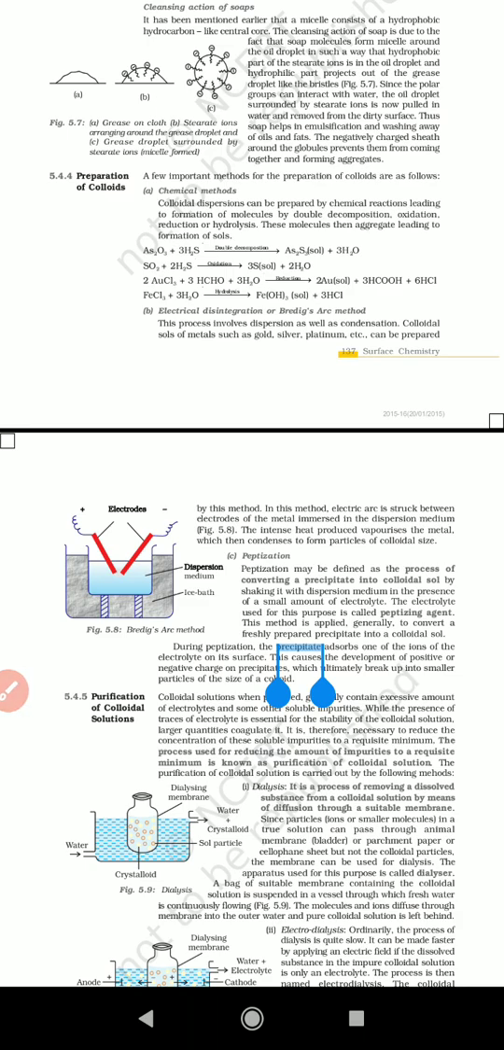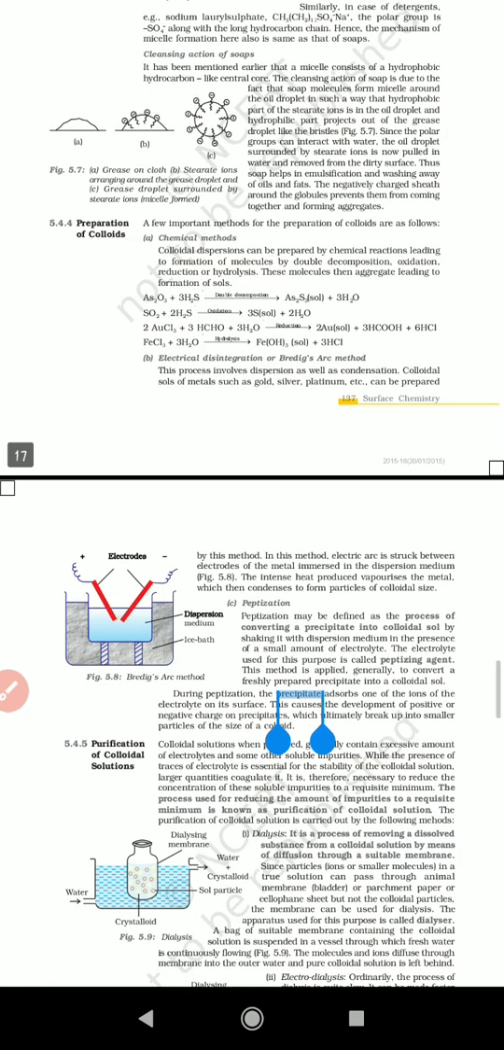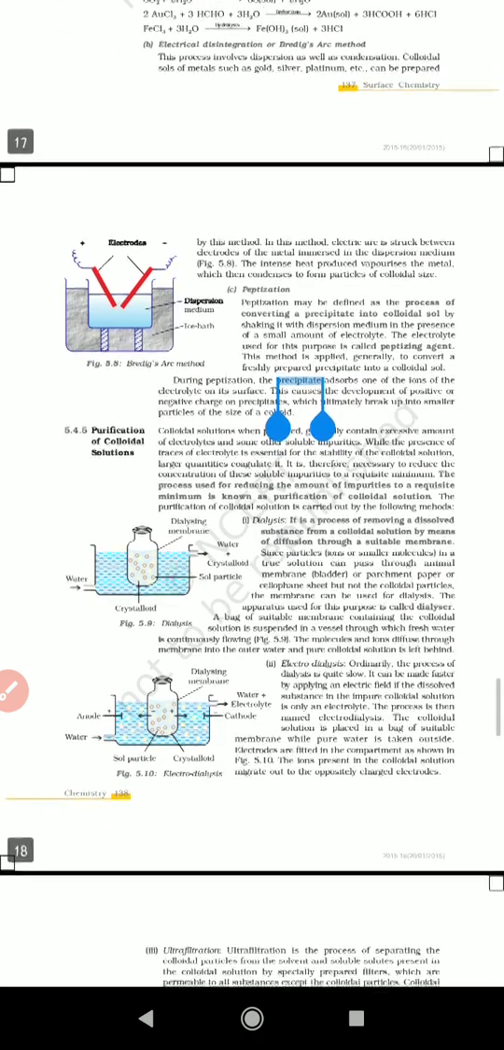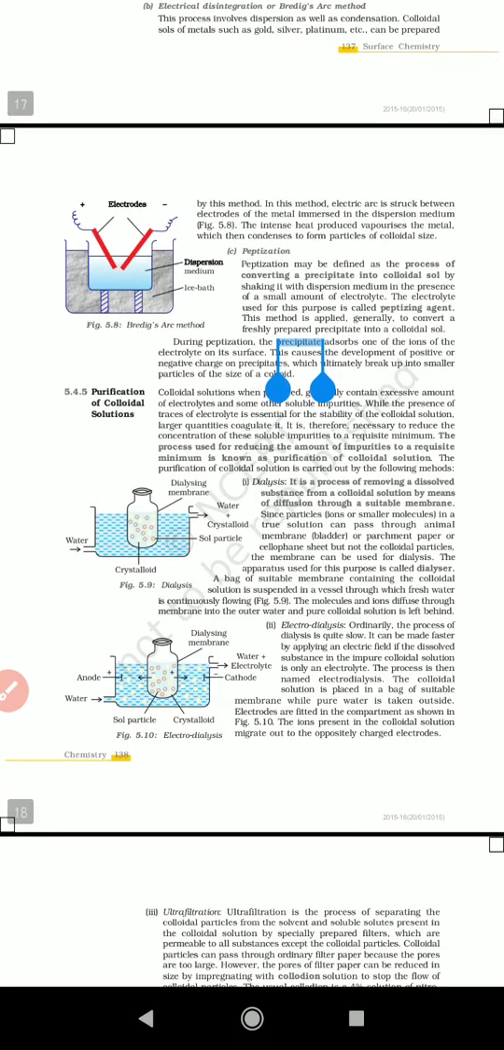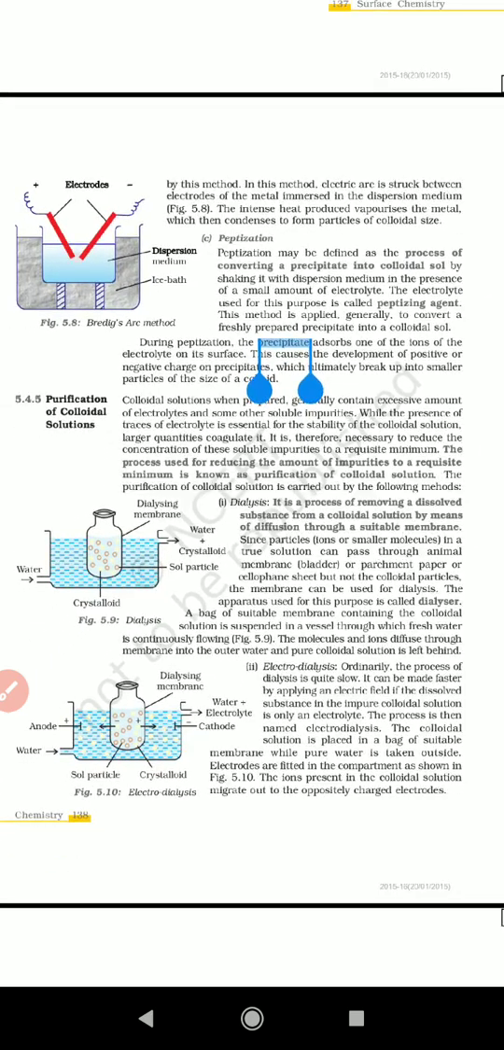After that, the vapors of that metal condense. After condensation, we get colloidal-sized particles. So this method is called the Bredig's arc method. By using electrical current we can easily prepare colloidal-sized particles. Especially the metals we use in this method are gold, silver, and platinum.